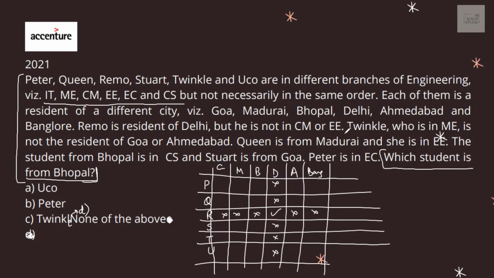But he is not in CM or E. Twinkle, who is in ME, is not a resident of Goa or Ahmedabad. Queen is from Madurai. That means all other people are not from Madurai. And she is in E. The student from Bhopal is in CS. Stuart is from Goa.